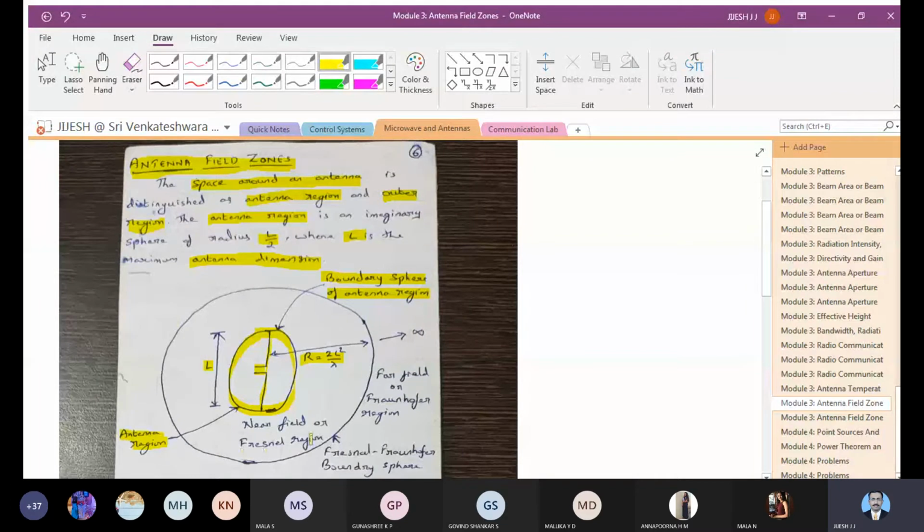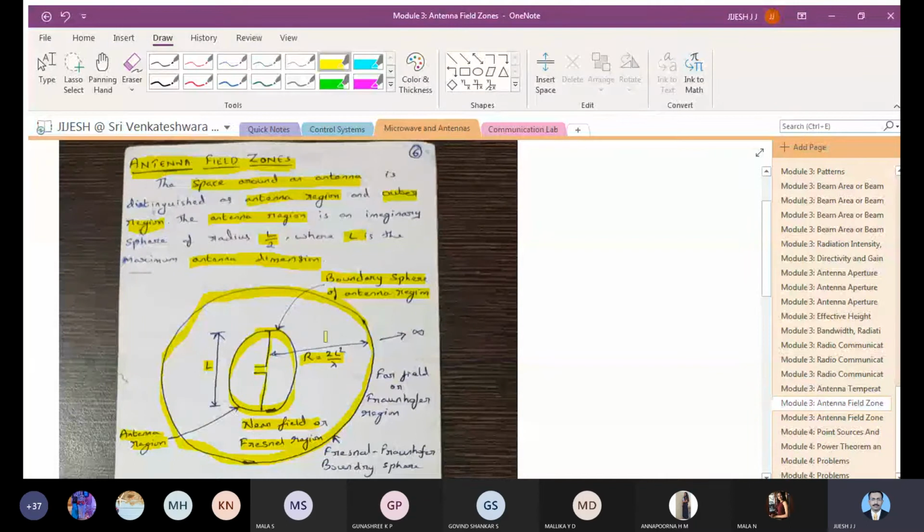You get a field like this. So you get to know that if R is 2L square by lambda, the region which is inside is called the near field, or the Fresnel region. After that, the region which is outside is called the far field, or the Fraunhofer region. So this boundary is called the Fresnel-Fraunhofer boundary of a sphere.